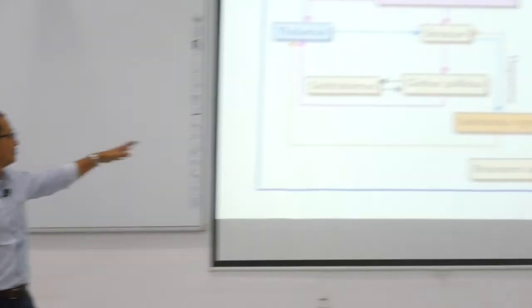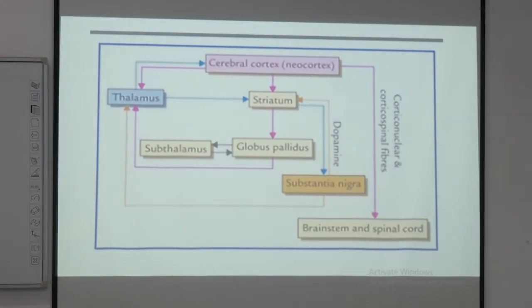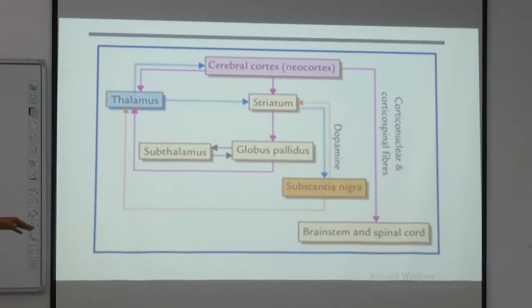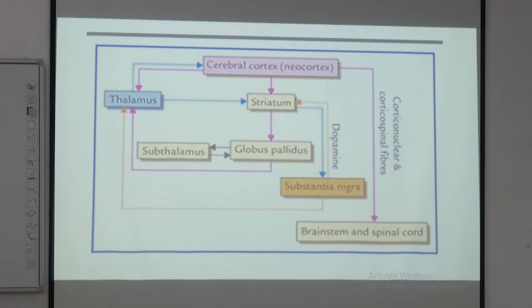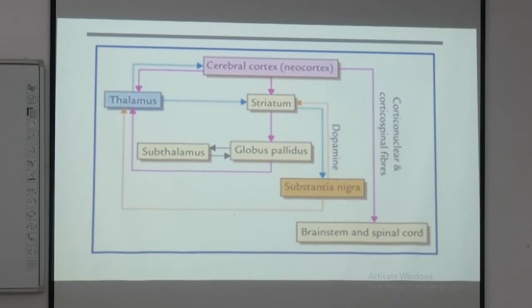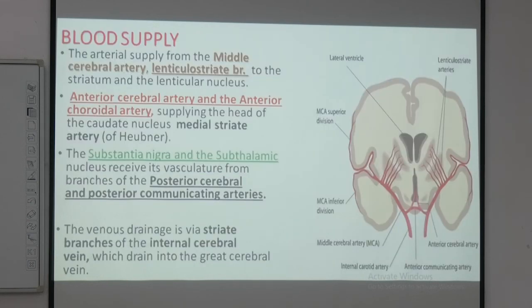So, this is the thing which is schematically present, which is a little bit difficult for me to comprehend. So, just to narrow it down to this simple form: it comes from input, inflow, then shares with the GP, then outflow, cerebral cortex, and this final thing comes out to the corticonuclear and corticospinal tract. Now, coming to the blood supply.